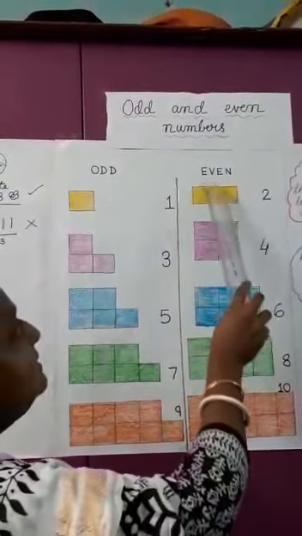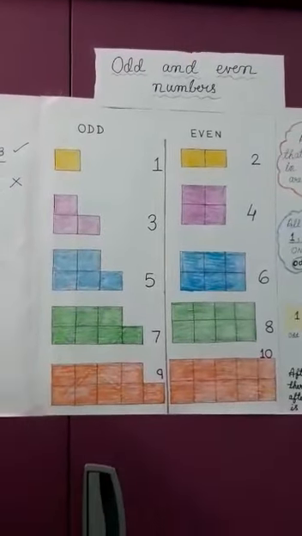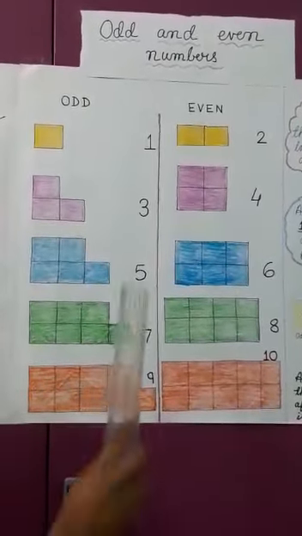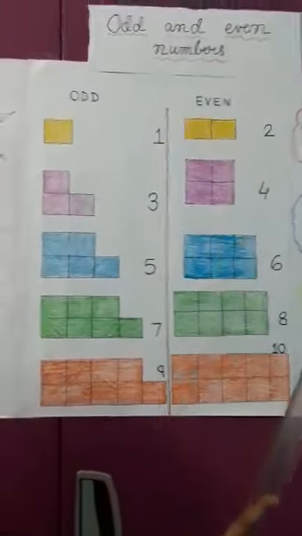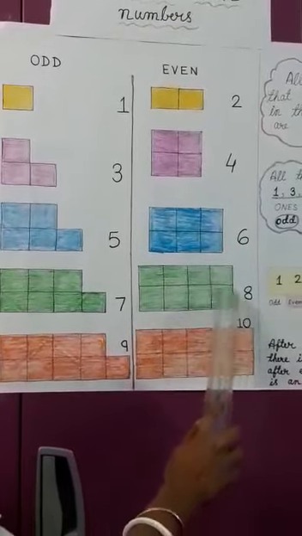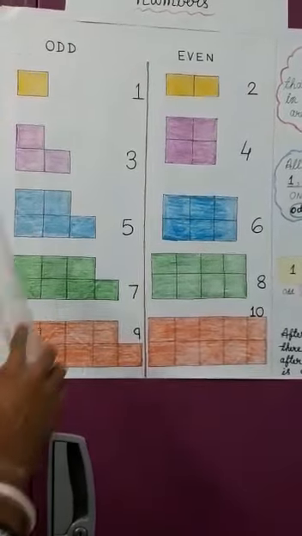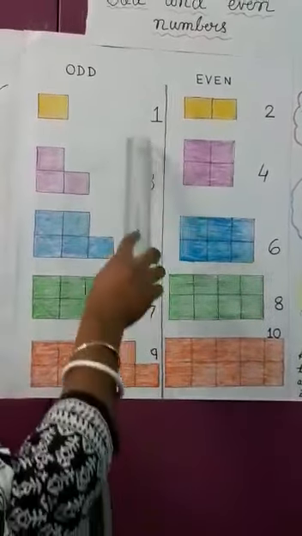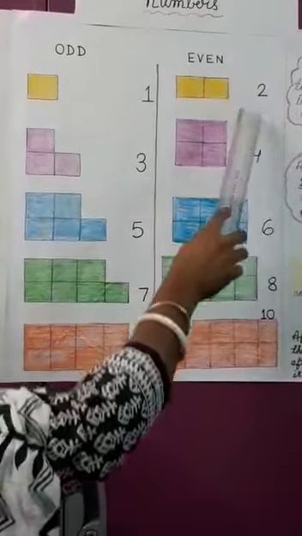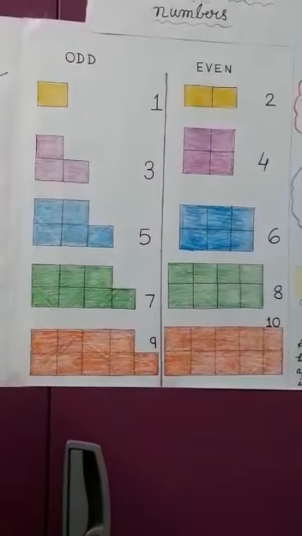Whereas an even number is a number which can be equally divided into two parts. Okay, 2 we can divide into 1 and 1, 4 into 2 and 2, 6 into 3 and 3, 8 into 4 and 4, 10 into 5 and 5. So among the numbers 1 to 10, 1, 3, 5, 7, 9 are all odd numbers, and 2, 4, 6, 8 and 10 are all even numbers.